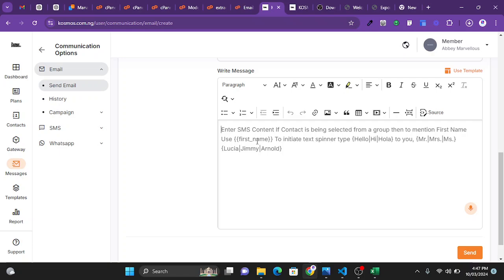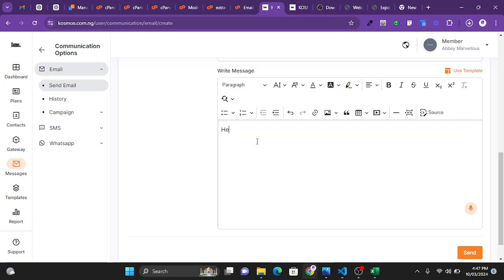Then the email body is where you enter the contents of your email. Here I'm just going to write a kind of greeting message.